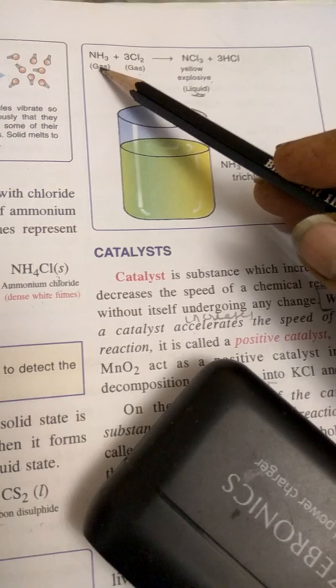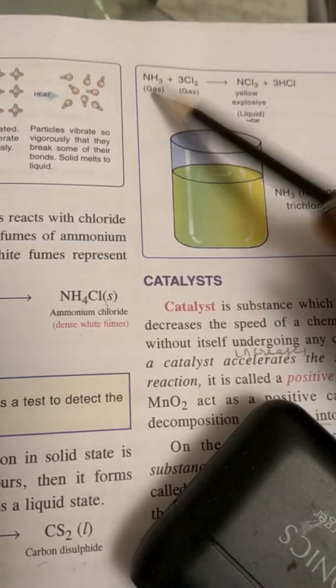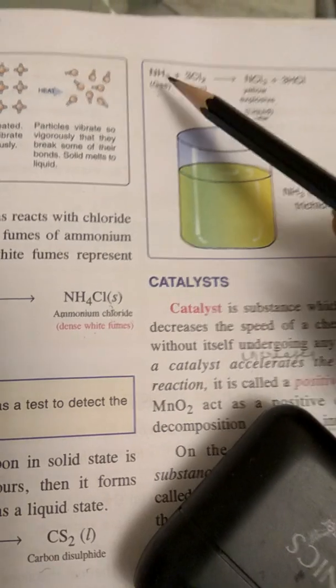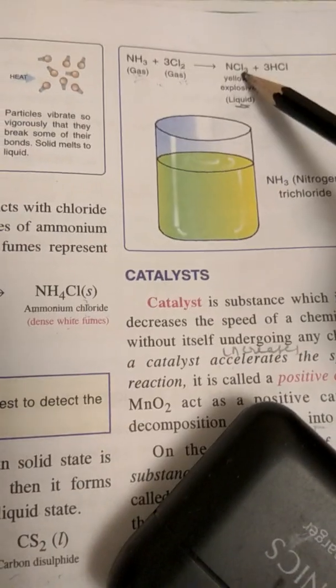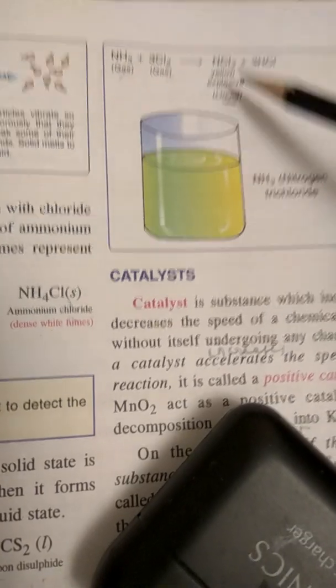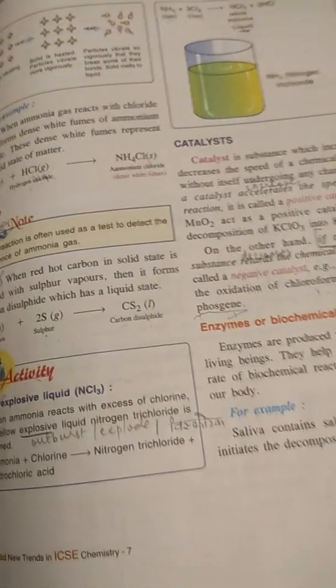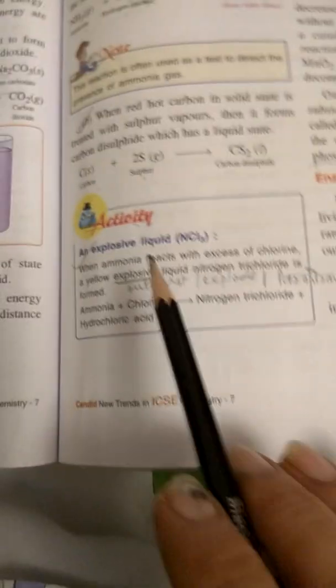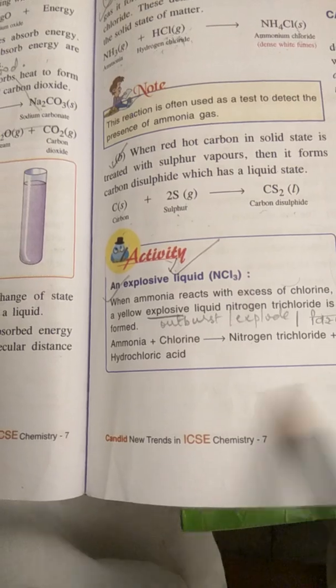So the two reactants are in gaseous state, but the product they form is a liquid, a change of state. So when some chemical reactions take place, there is a change of state. Now on page number 95 in your book, you are going to mark this activity, the block which is given here.